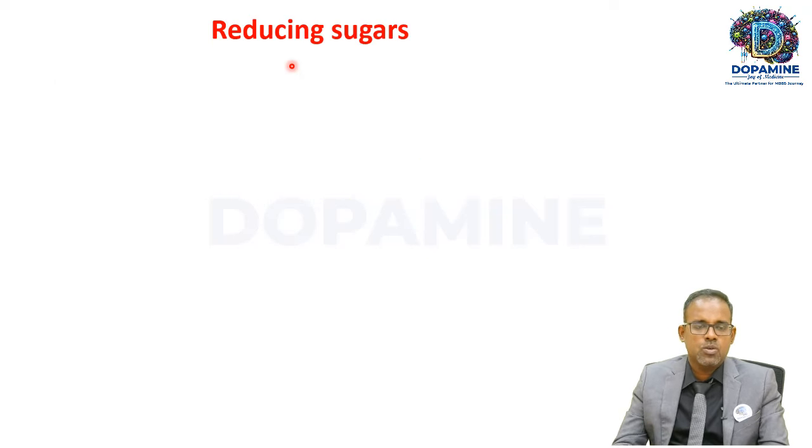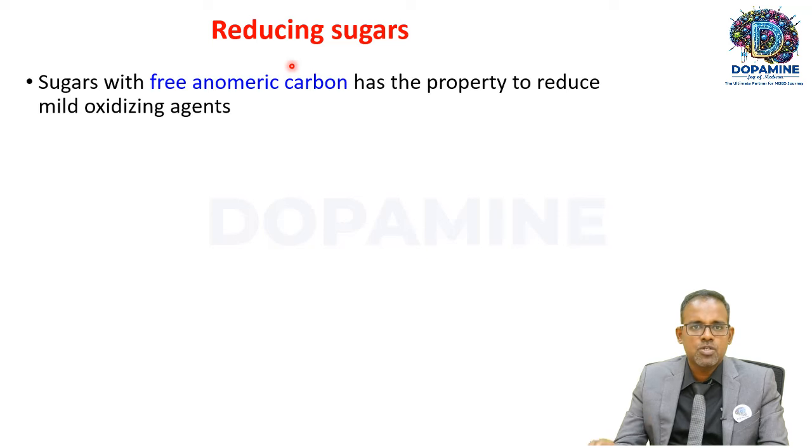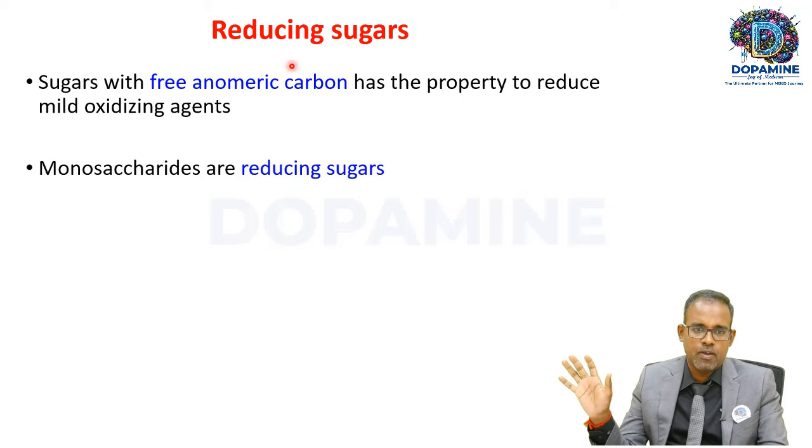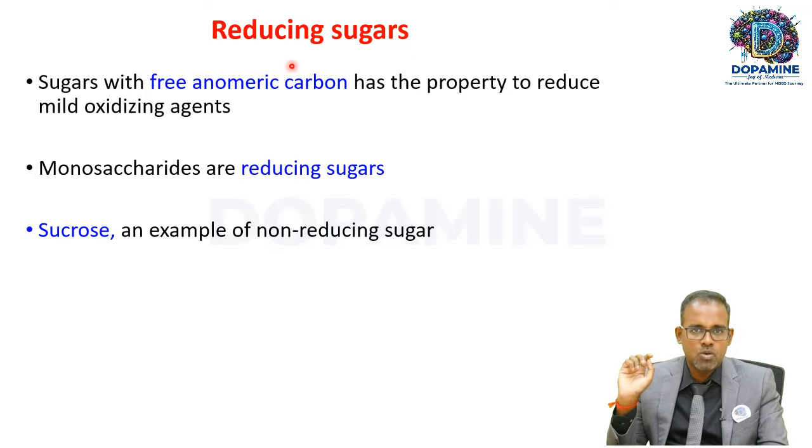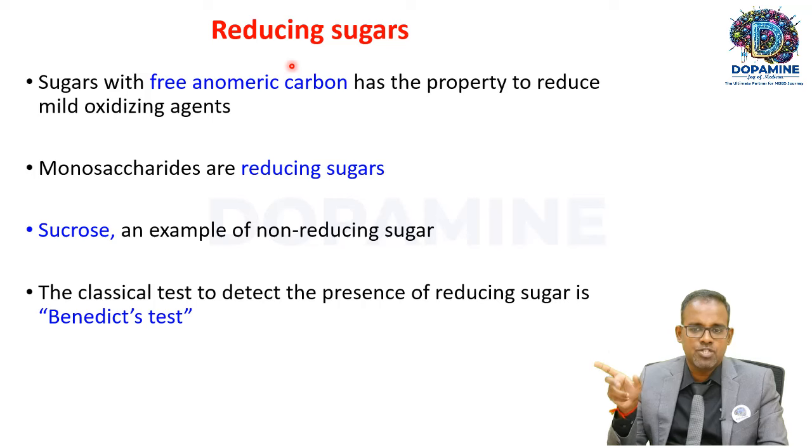Fine. So what are reducing sugars? Reducing sugars are sugars with a free anomeric carbon, because only when the anomeric carbon is free will they retain the property of reducing some substances. If you go by the rule, all monosaccharides are reducing in nature, whereas sucrose, which is made up of glucose and fructose, is not reducing.